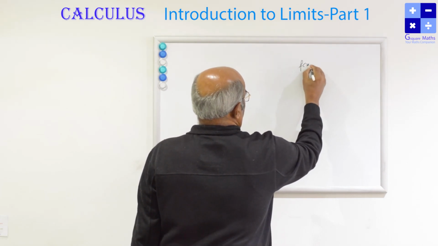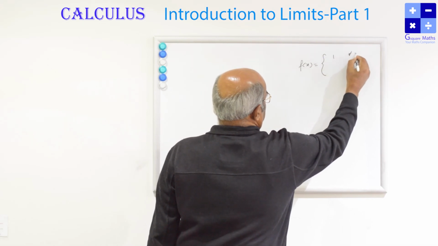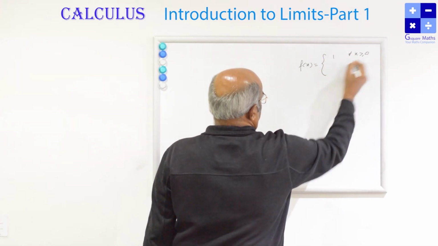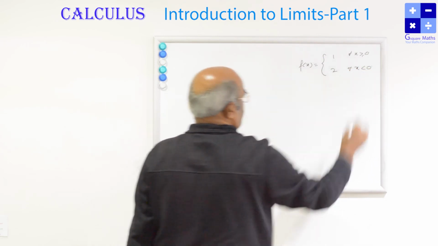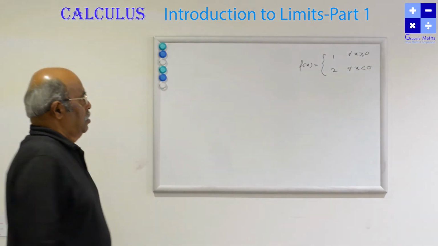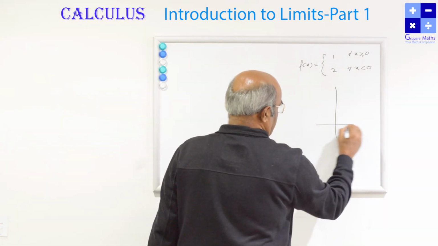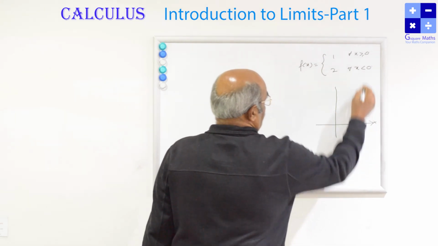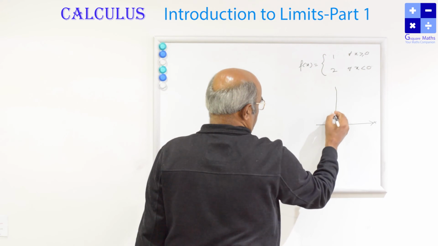Let f(x) be equal to 1 for all x positive and equal to 0, and 2 for all x negative. The function looks like this. For all x positive, it is 1. 0 is included.